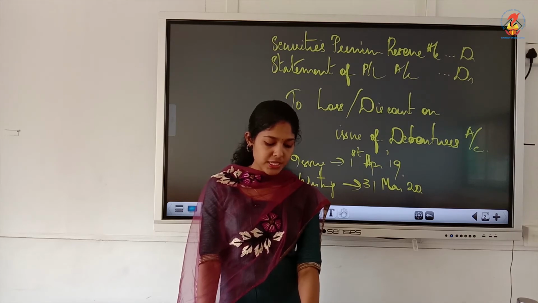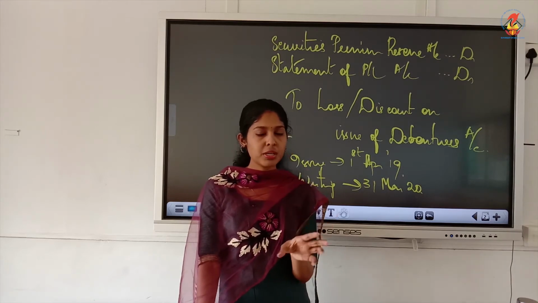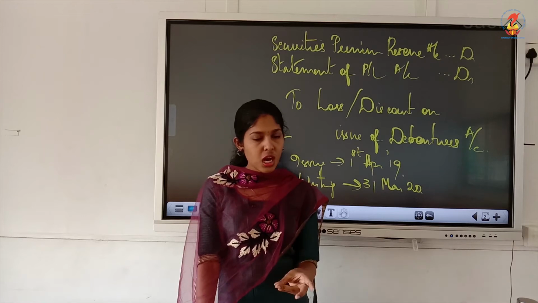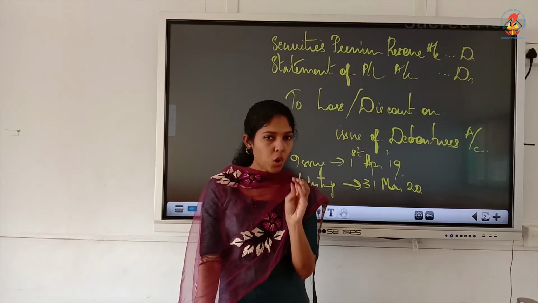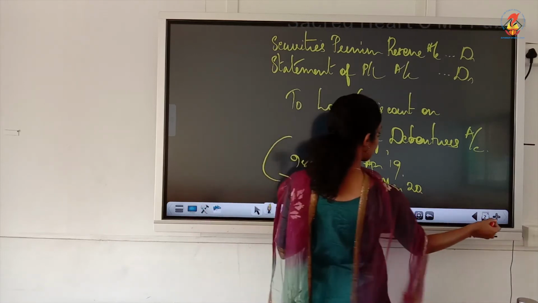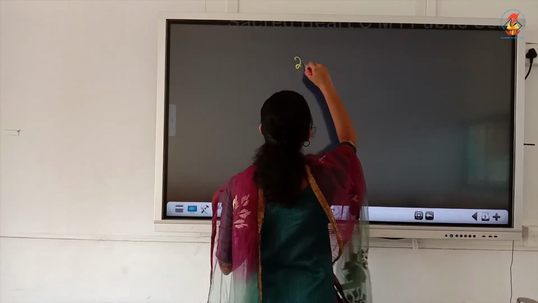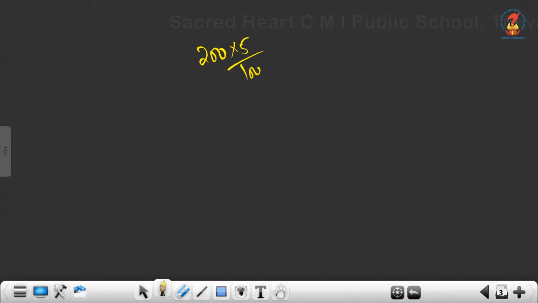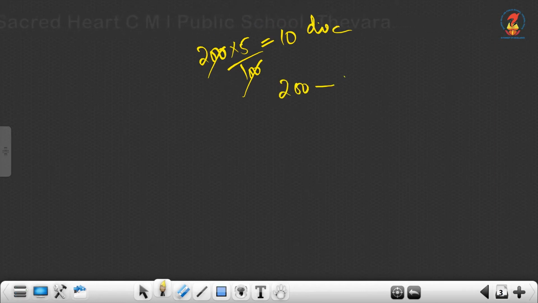Discount of 5%, and always remember this premium, discount and all you must calculate always on the face value. So, here what is the face value given? The face value is 200, on that you compute 5% discount. So, 10 rupees is your discount. What will be the issue price? You know that there is a difference between face value and issue price.